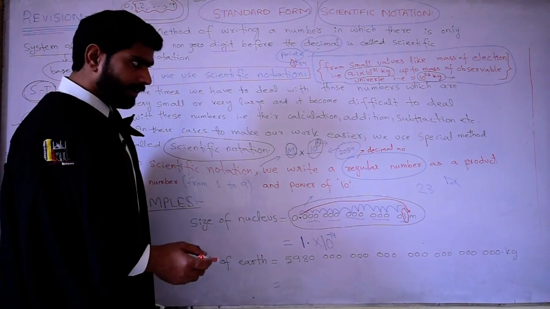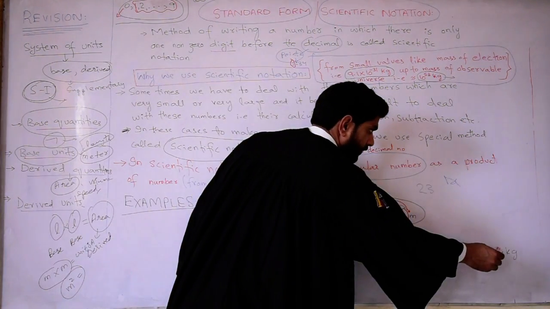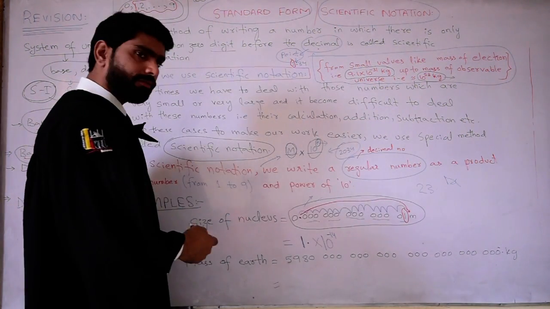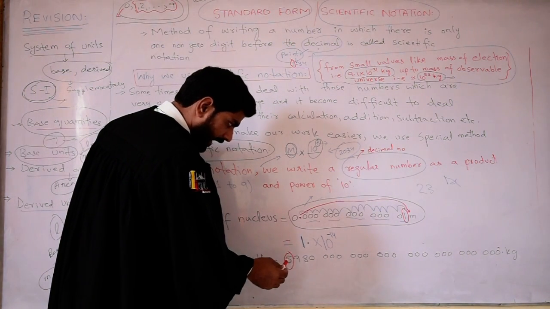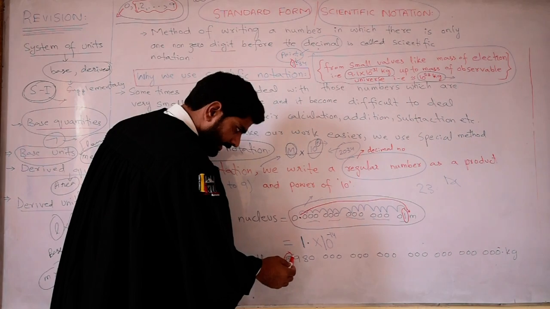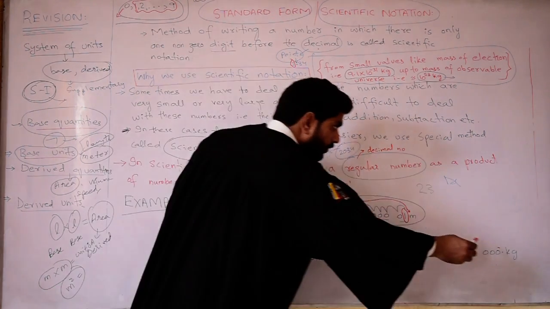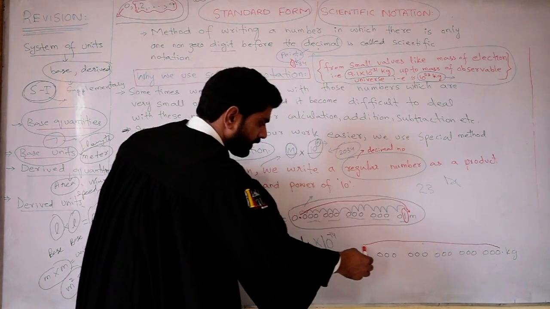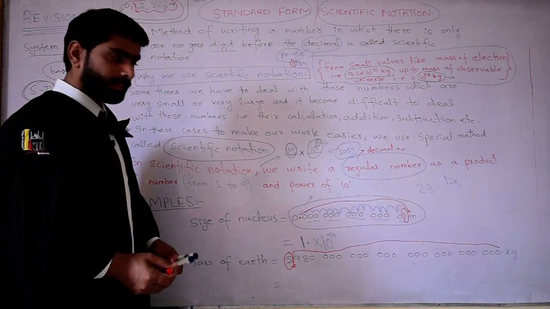So how can we write it in scientific notation? Where is the decimal? Here. We have to place the decimal after the first non-zero digit from left to right. So this is the first non-zero. After this means here, we have to place the decimal. So we have to move the decimal from this point up to this point, that is after 5.